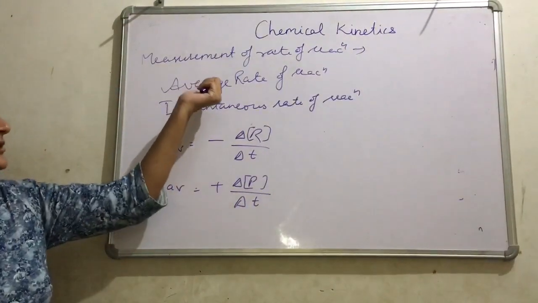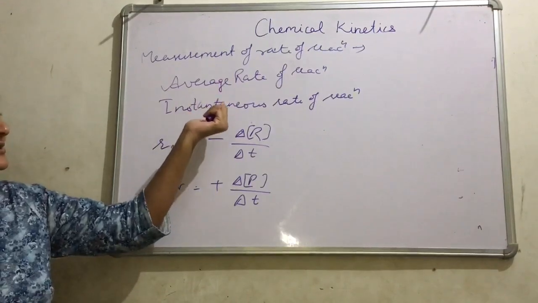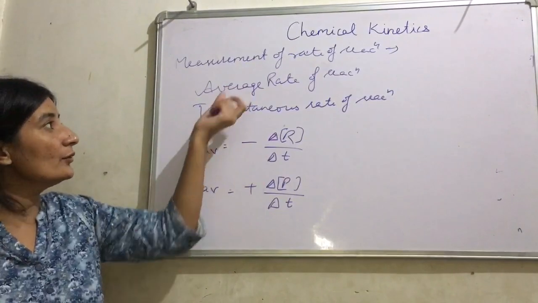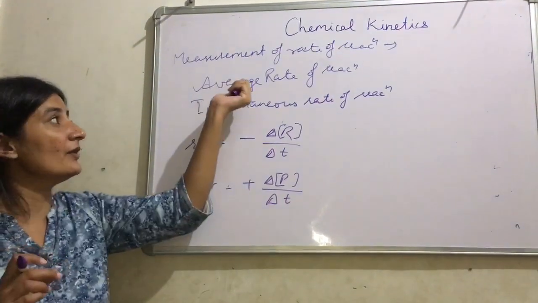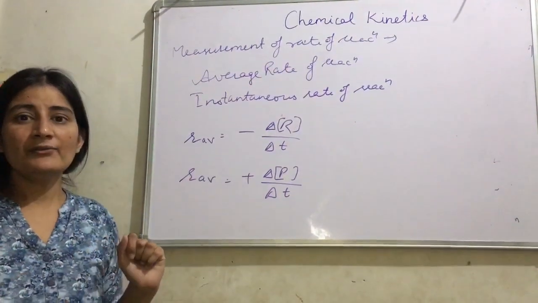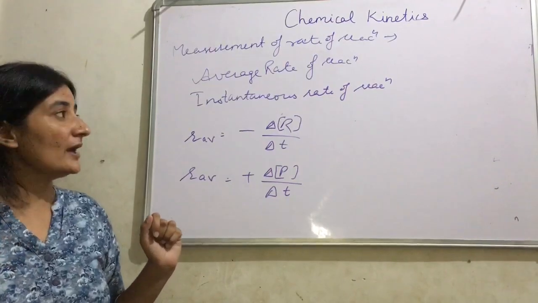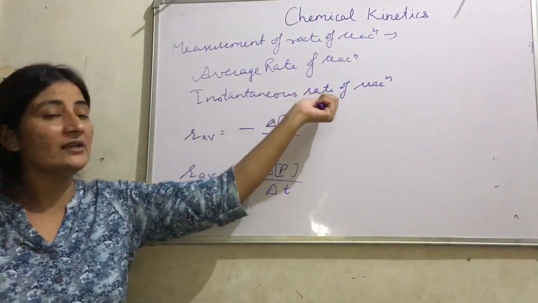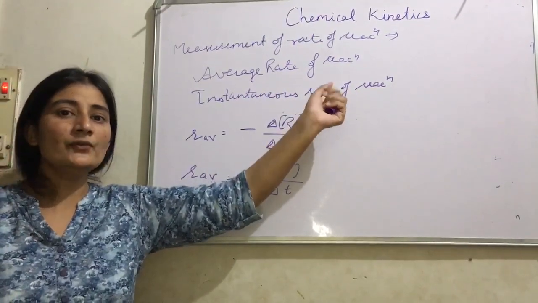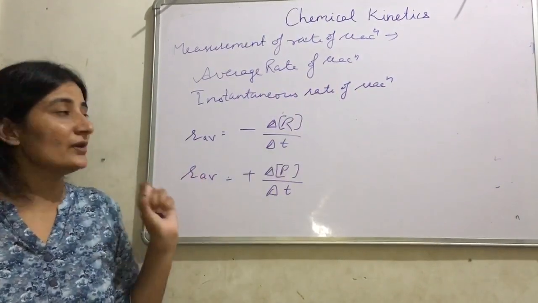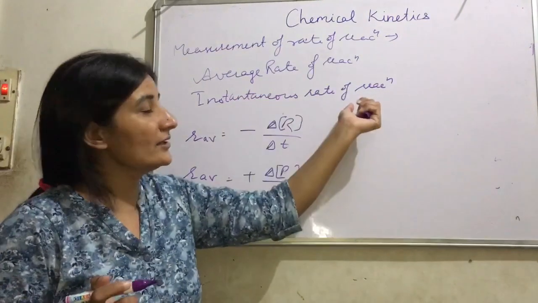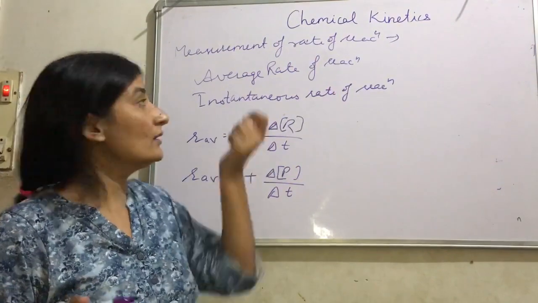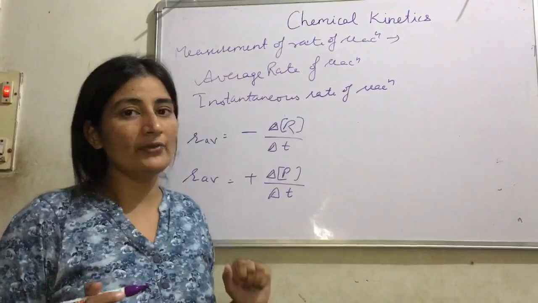What is the difference between the average rate of reaction and the instantaneous rate of reaction? If a time interval is given to you, then we have to express the rate of reaction as the average rate of reaction. If at any particular instant of time we have to find the rate of reaction, that is known as the instantaneous rate of reaction. And the rate of reaction in a given time interval is known as the average rate of reaction.